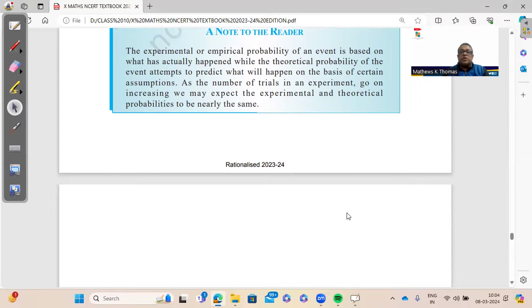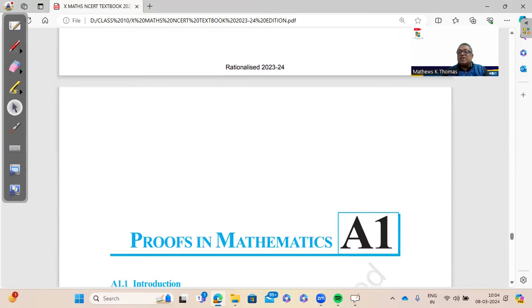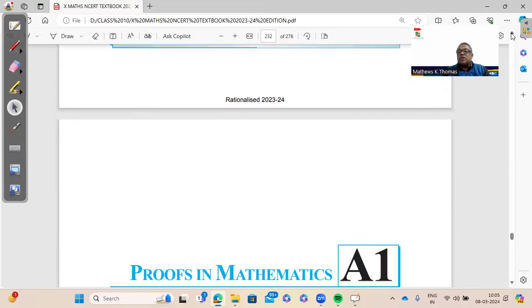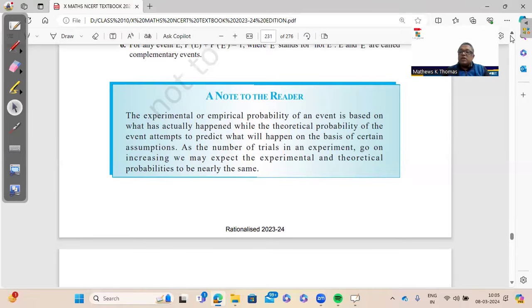It's quite possible to do it fast because we are not doing the entire book. We are doing only the selected important types of questions in the last few days. And after this, if you get time, then finally go through the CBSE sample papers.